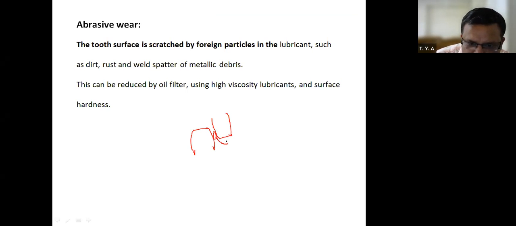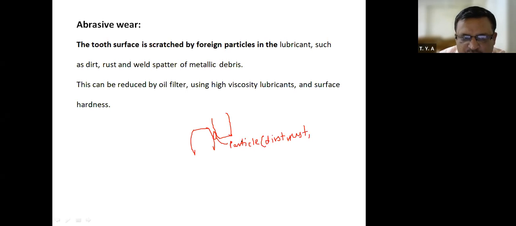Now this is the particle. This is known as a particle. Therefore, if this particle comes from the lubricant, such as dirt, or rust, rust means rusting, rusting means corrosion, or weld spatter.